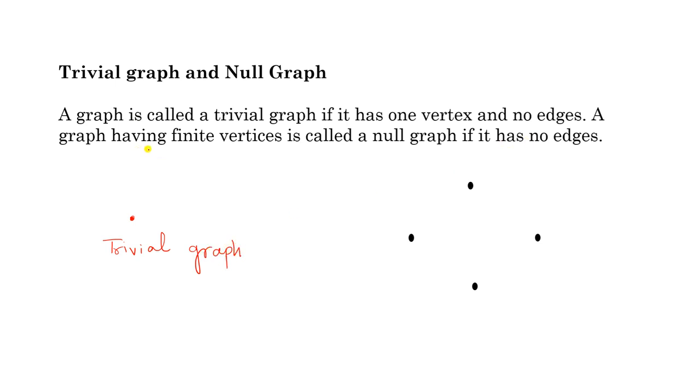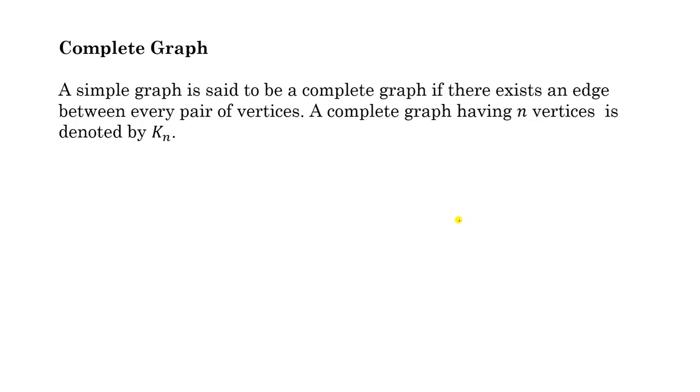A graph having finite vertices is called a null graph if it has no edges. Means the number of vertices may be n equal to 1, 2, 3, 4 and so on. But if no edge is there, then this graph is known as null graph. So this is the example of a null graph. Here 4 vertices are there. So this is a null graph of 4 vertices.